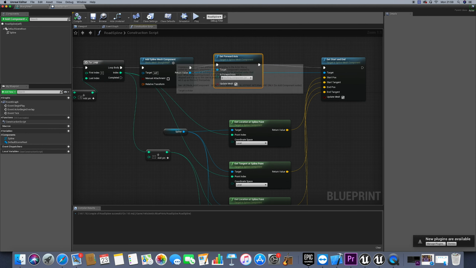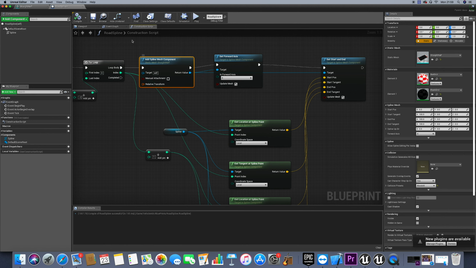And if we select here the add spline mesh component under construction script, we can see that under collision, by default there's no collision, and we need to add collision. So we have overlap that would let the object overlap with the static mesh, which we don't want.